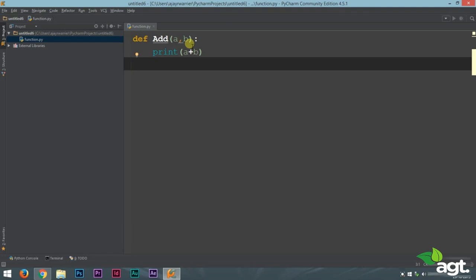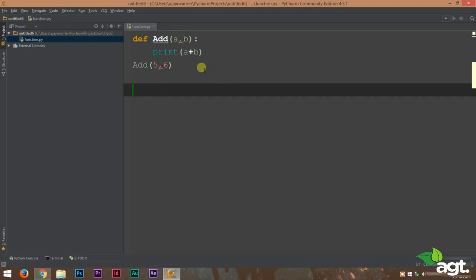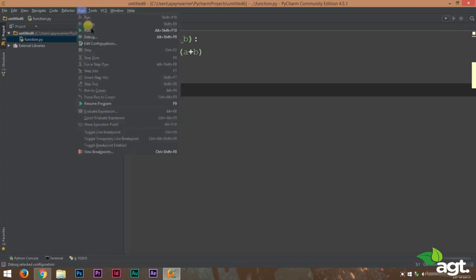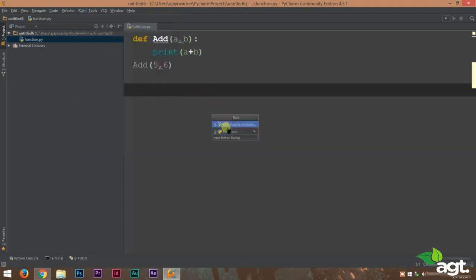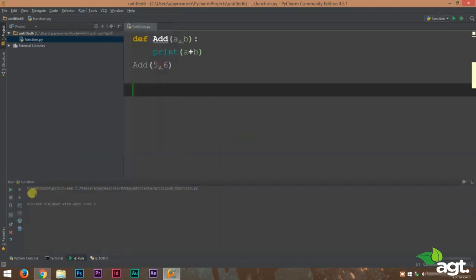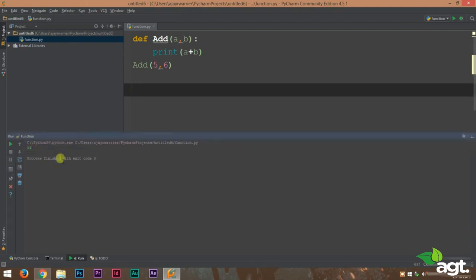So I'll show you an example of a function call. So this line is an example of a function call. What it does is that it is going to send the values 5 and 6 to our function definition. That means a will be 5 and b will be 6. So let's run this program and you'll get the output 11 in it. So program is working perfectly.